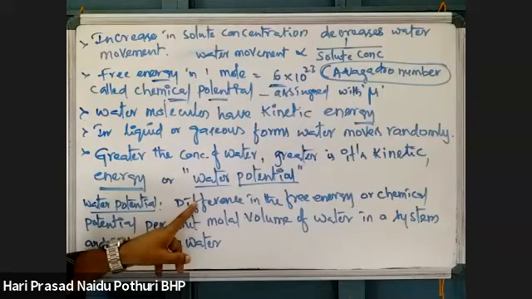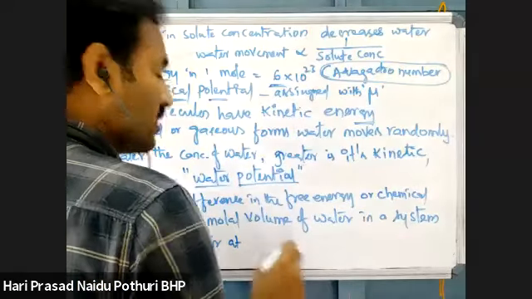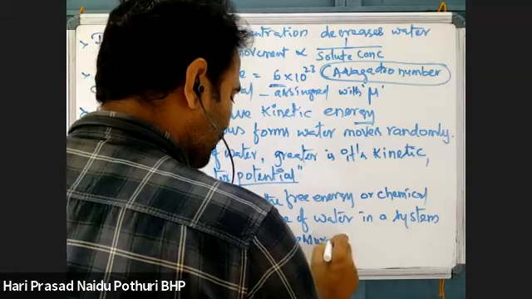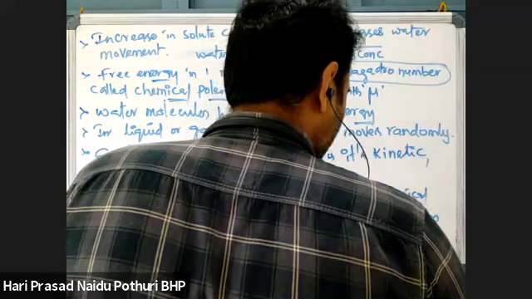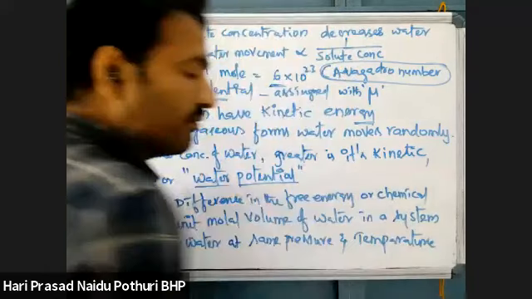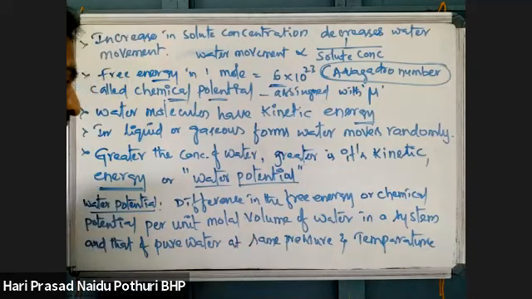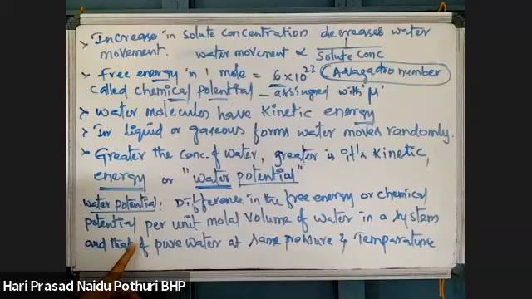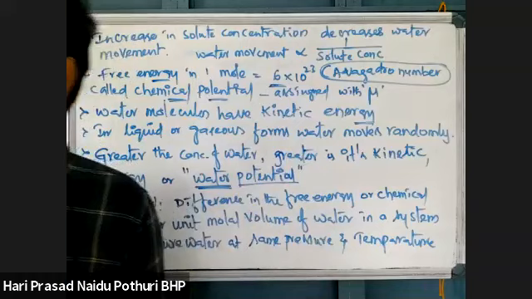the water potential of pure water at the same pressure and temperature. At a constant temperature and pressure, pure water has some water potential. Free energy or chemical potential is present for pure water.